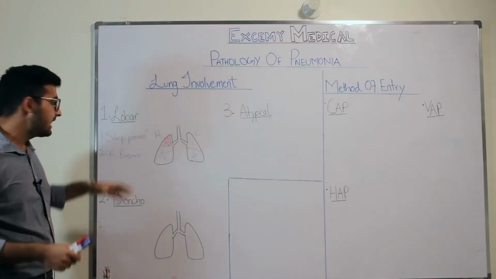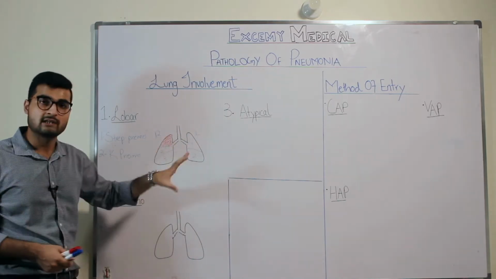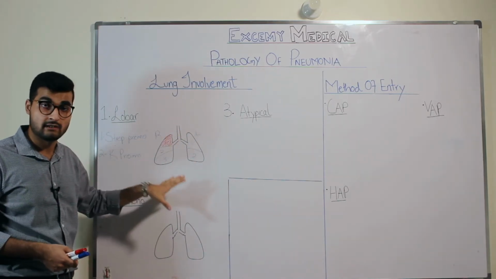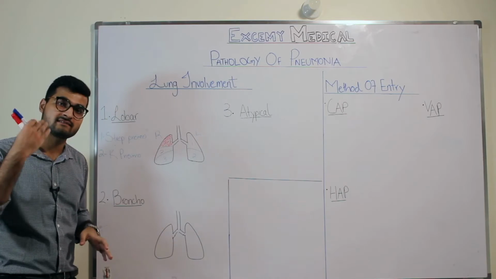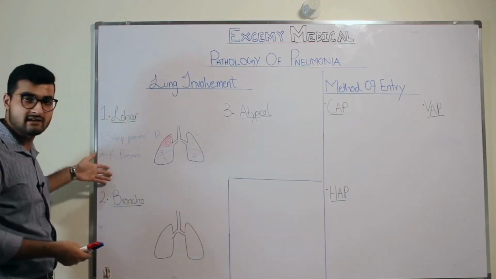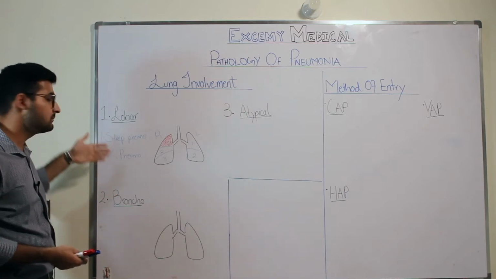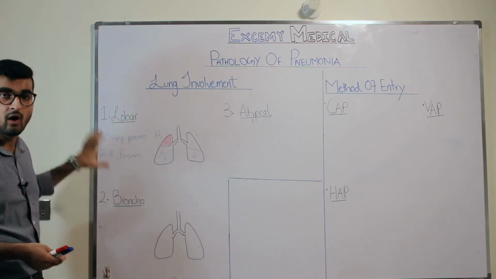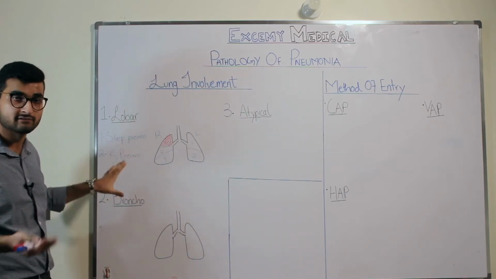So just a quick recap, lobar pneumonia is when you have lobar involvement of your lung lobes, and it shows as a white opacification, which is basically consolidation on an X-ray. The two organisms that cause lobar pneumonia are strep pneumo and Klebsiella pneumoniae. These are the very common organisms that cause lobar pneumonia.